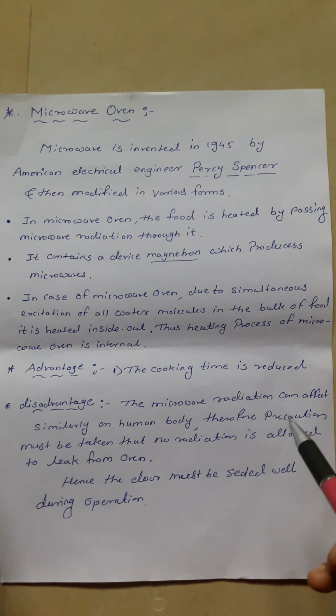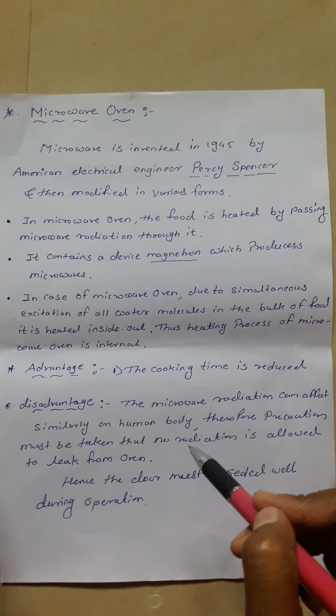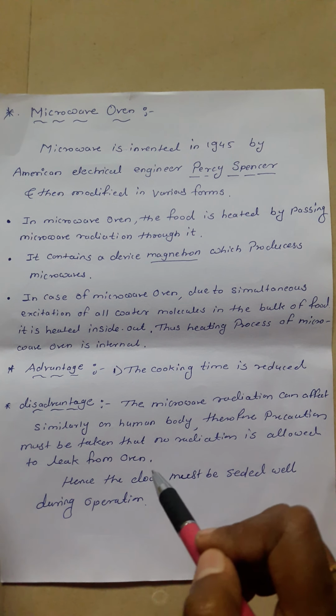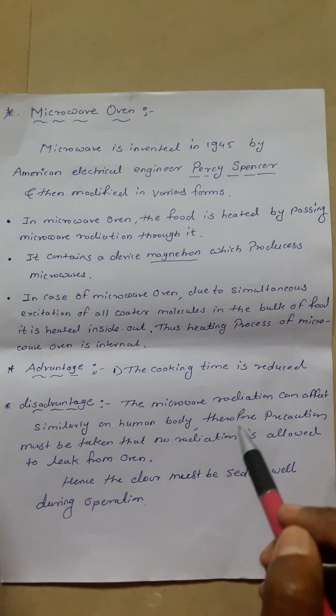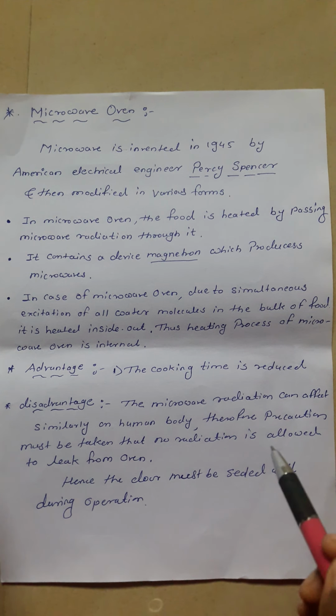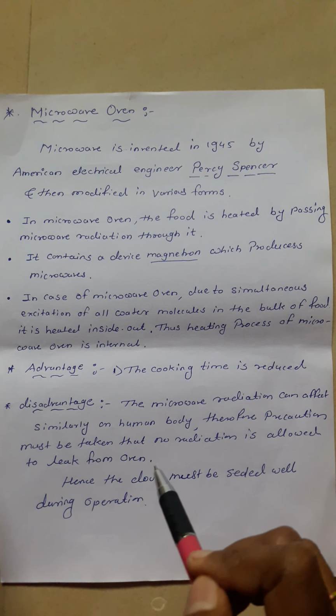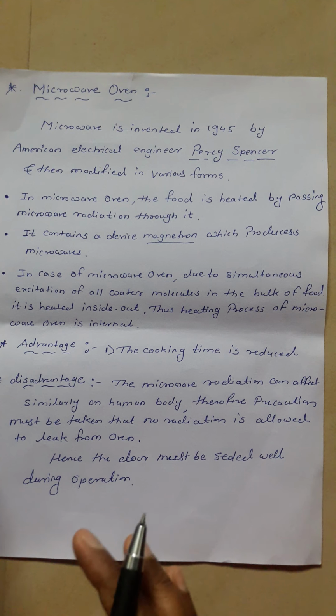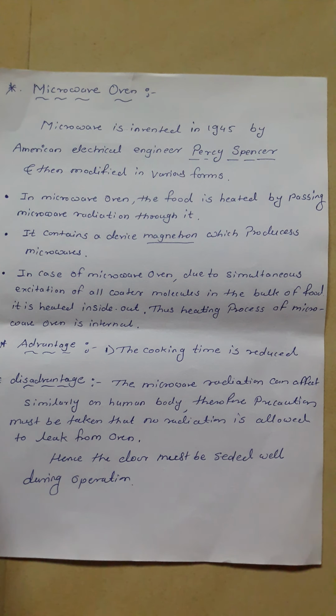Therefore, the precaution must be taken that no radiation is allowed to leak from the oven. Hence the door must be sealed well during operation.